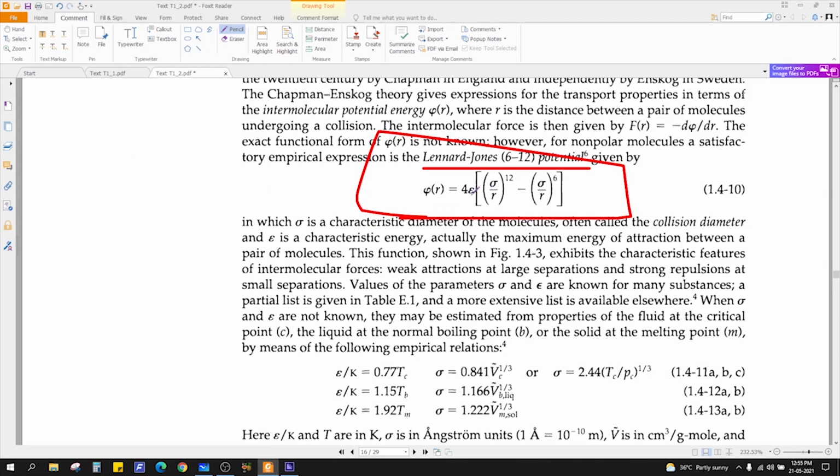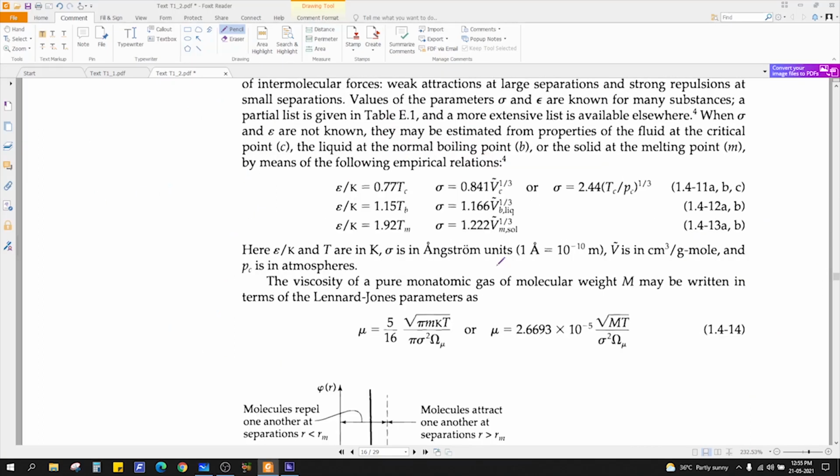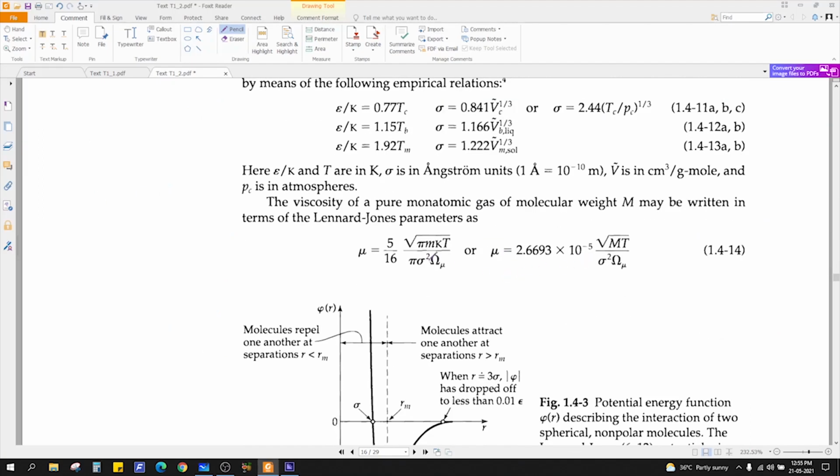So this epsilon is your well height, as I told you, this gap, and this is your sigma. Fine. So the viscosity can be expressed in terms of the Lennard-Jones model.